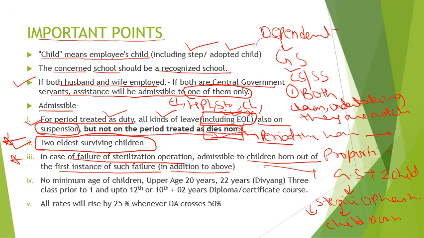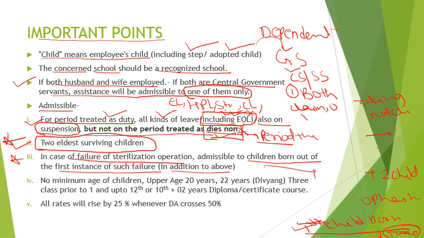So after failure of such operation, only for the first child it is admissible. And if a second child is born after this, then for the second child it is not admissible. It is admissible only for the first child. And if the first child results in multiple birth, both of them will be eligible for this reimbursement.